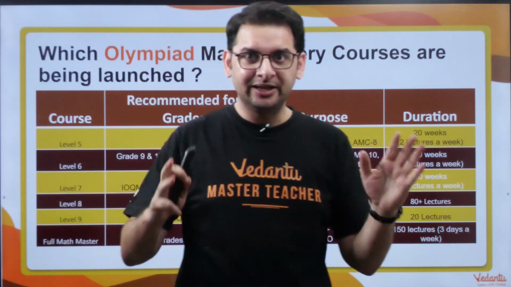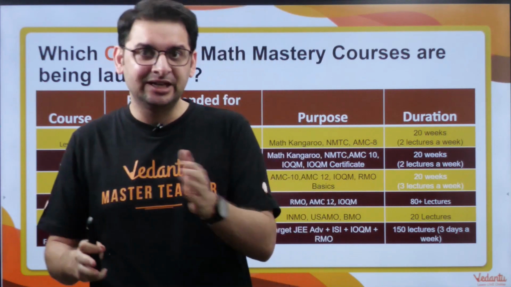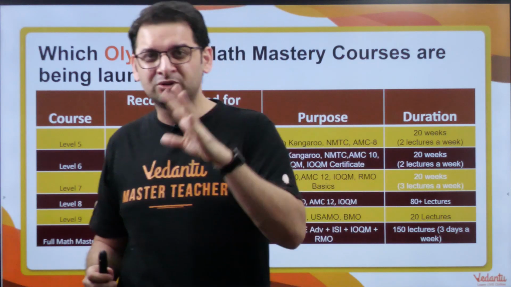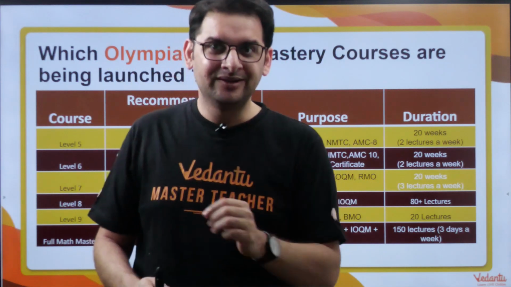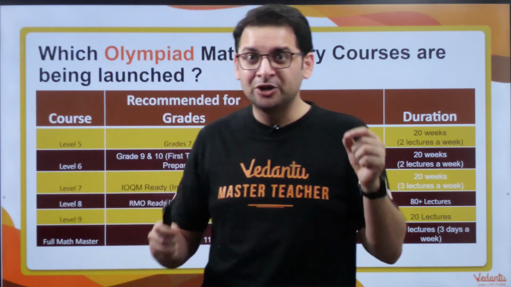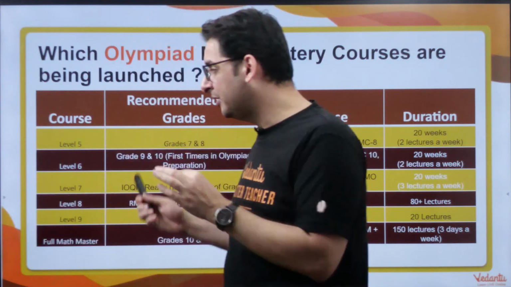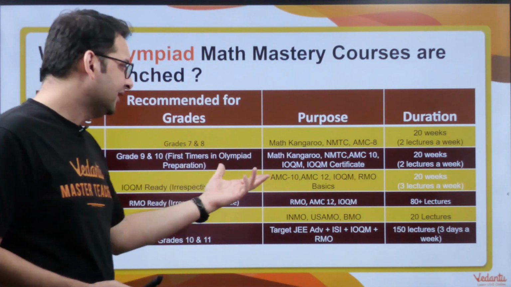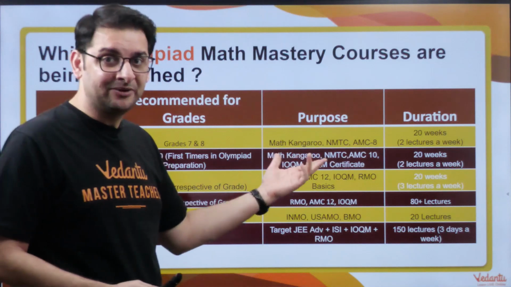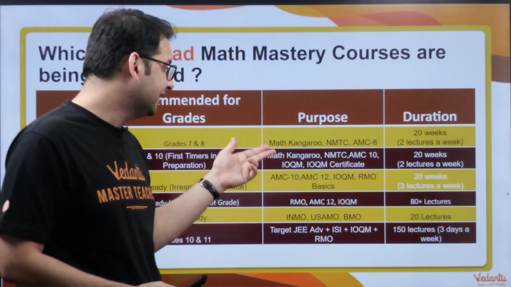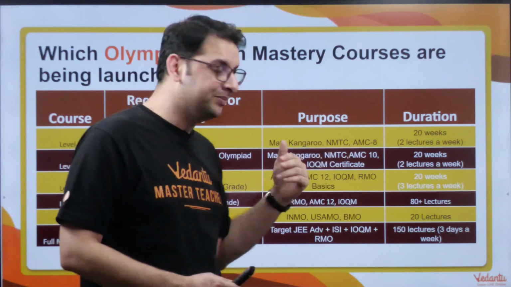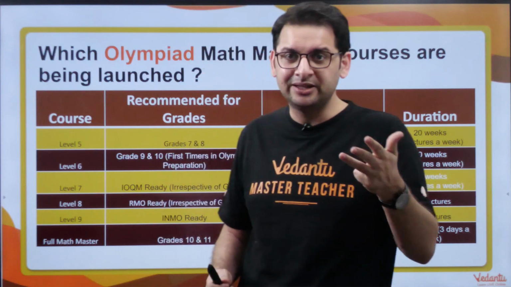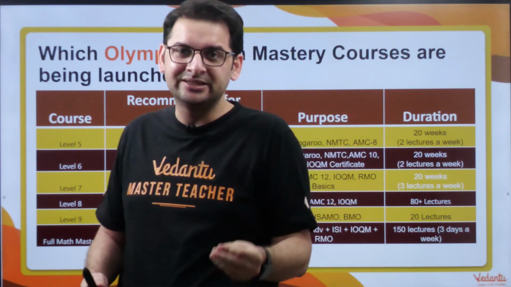So if you are ready, if you have completed the class 9th and class 10th syllabus, and you have started practicing a bit of non-written mathematics on your own, and you're ready for the Olympiad rigor now. So the IOQM Level 7 OM course is actually the first level of Maths Olympiad. And these are the other Olympiads apart from IOQM that you can always target: AMC 10, AMC 12, RMO, basics. This is recommended for students of class 9th, 10th, 11th and 12th, and also 8th if they have completed the syllabus till class 10th.